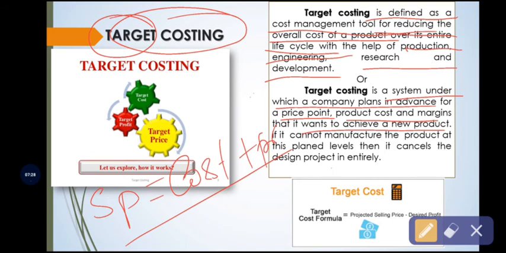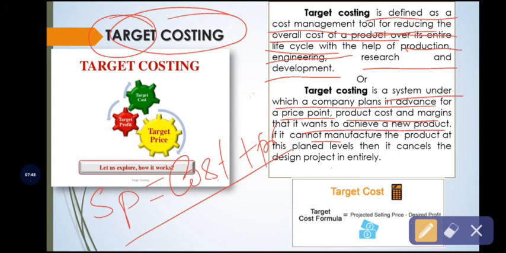So in order to fix the price, the management will also concentrate on the cost and percentage of margin that is added to the cost of the product to determine the selling price of the product.